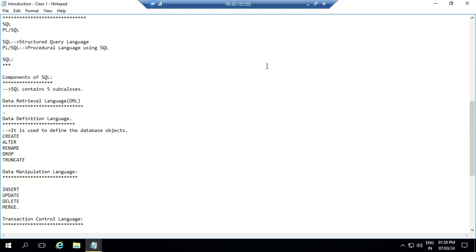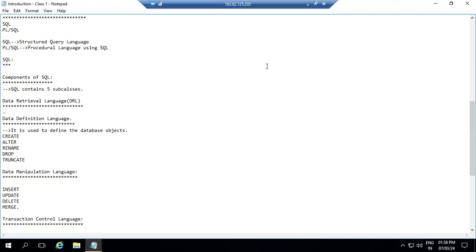Not only table, you will be able to observe in upcoming classes what the database objects are. Not only a table, we also have a view, a sequence or a synonym, anything can be one. Anything we are creating is called a database object. So that is where we can use these DDL commands.